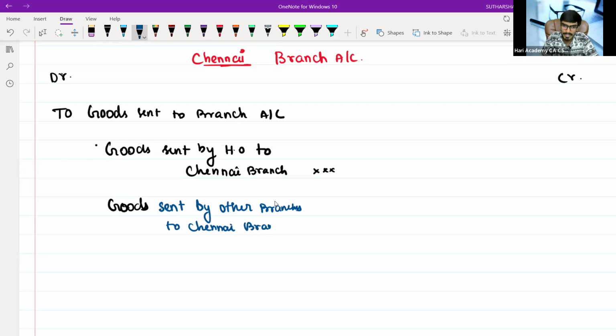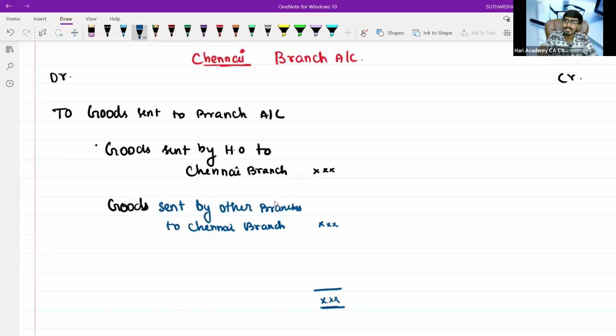Then how can I understand this second point, sir, which you are writing in blue color? Basically, it is nothing but the Hyderabad branch sending the goods to the Chennai branch. Means how can I debit it in my Chennai branch account, sir? Because I have received from Hyderabad and as HO, I am remitting it to the Hyderabad branch. So I am debiting it. These are the two items you can debit.